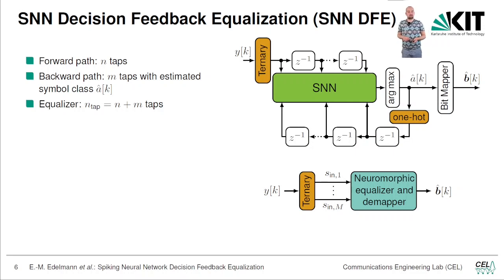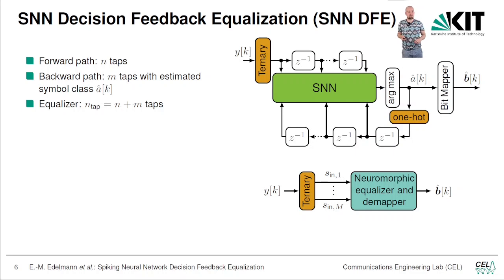And over here you can see we have the Y_k, we do a ternary encoding, then the forward path has N taps, so we delay the incoming symbols up to N taps. In the backward path we have M taps where we feed back our decision and delay it up to M taps. So the equalizer altogether has N plus M taps. And as you can see, we feed into our SNN, which is the main part of the equalizer, the last incoming symbols. That's the upper branch over here, and the lower branch, those are the M last decisions.